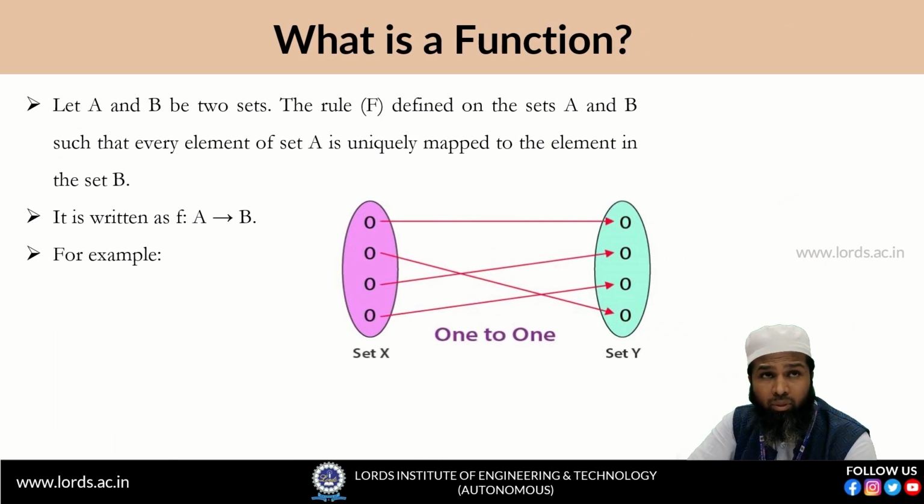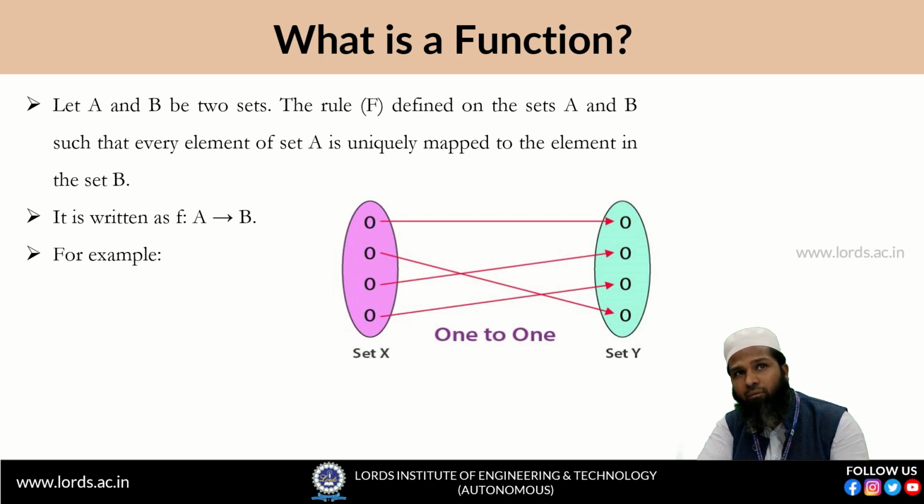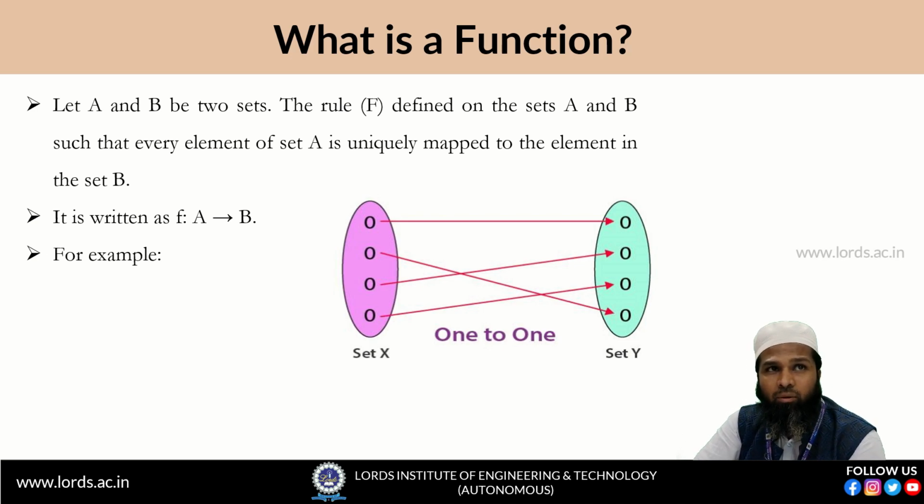The next thing is the function. We take two sets, capital A and capital B, and we define a rule. The rule mentions that every element of the set A is uniquely mapped to an element of the set B. That rule is called a function, and mathematically we write it as f maps from A to B. For example, in the slide I used a Venn diagram representing a set X and a set Y, and we showed the mapping by drawing lines from the elements of the set X to the set Y. That rule is called a function.